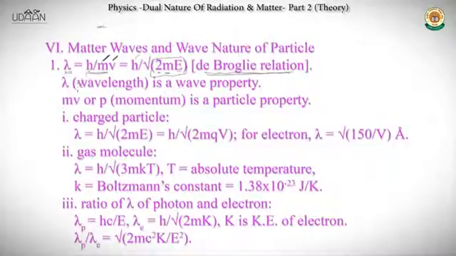Here we get introduced to the duality, because lambda is a wavelength, which is a wave property, and mv, or p, which is momentum, is totally a particle property. In earlier science concepts, if you had said that a particle has both momentum and wavelength, people would have laughed at you. But since this theory came out, there have been a lot of applications of it, and people have used it to explain a lot of things. But still, for a fact, we do not know how light behaves.